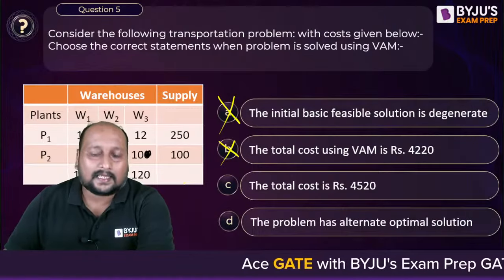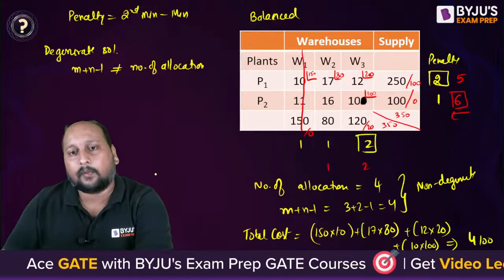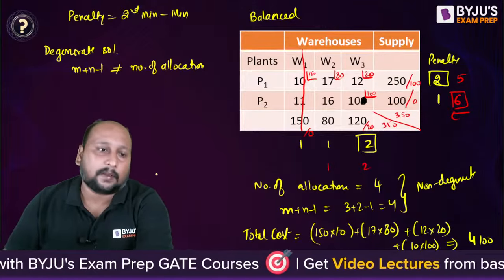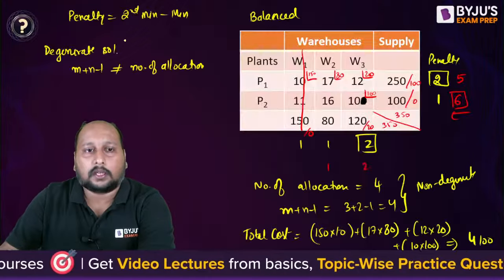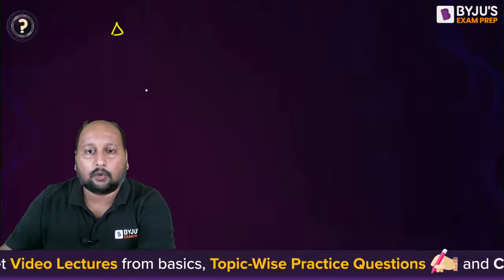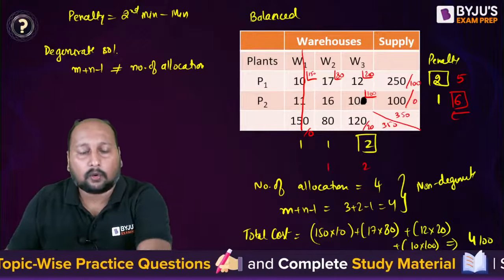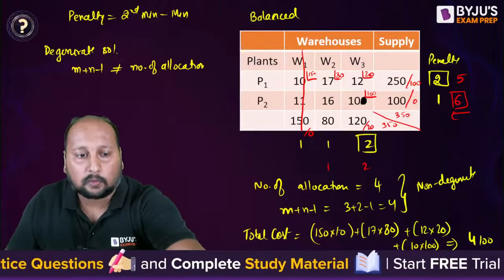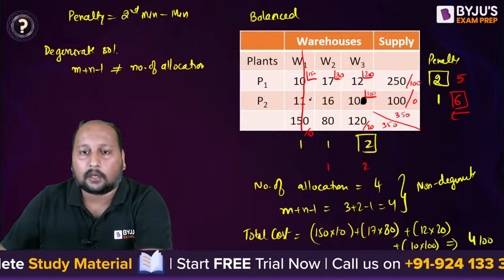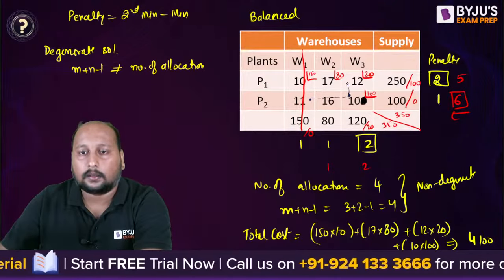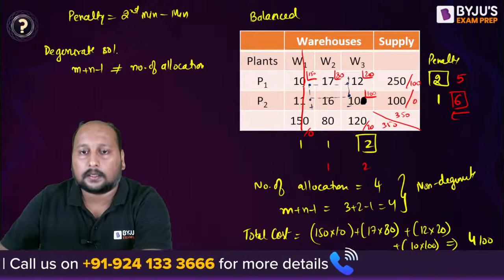Now they are asking whether any alternate optimal solution is possible. We have to calculate the optimal value. How can we calculate the optimum? We can go for the stepping stone method or the MODI method. We can proceed with stepping stone. What is stepping stone? The change in cost for this cell, x21. If I had to take x21, then I can go for a closed loop. I hope everyone knows what stepping stone is. Here you have to make the allocation, then take a closed loop like this: this one, this one, this one, and this one. So plus, minus, plus, minus.